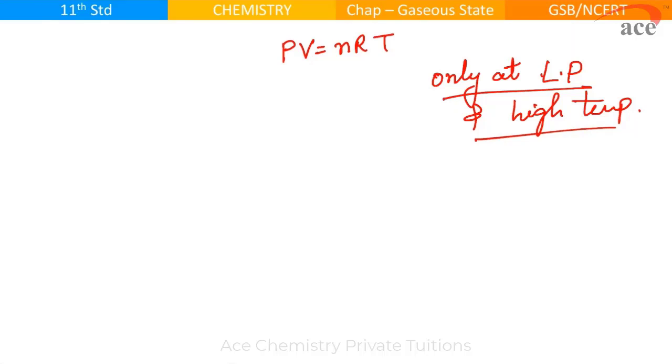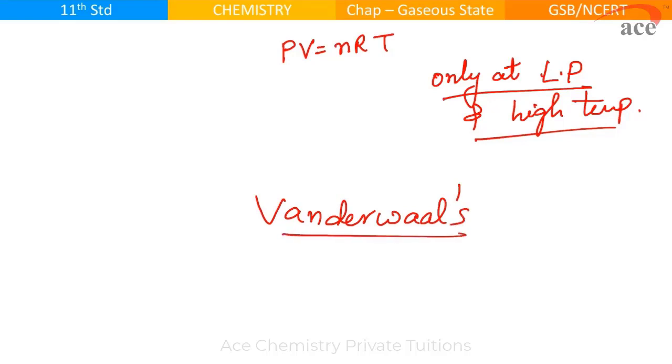So now what exactly are we going to study? There was a scientist Van der Waal. He is the same person who said between two molecules there will be attractive forces. So Van der Waal said majority of the time real gases do not behave as ideal gas. So we should do some correction, some changes in our ideal gas equation.